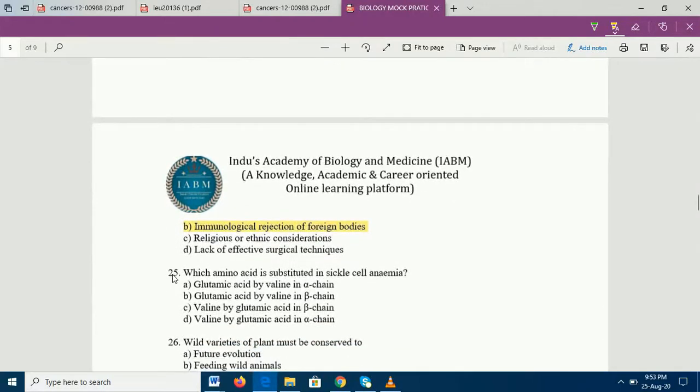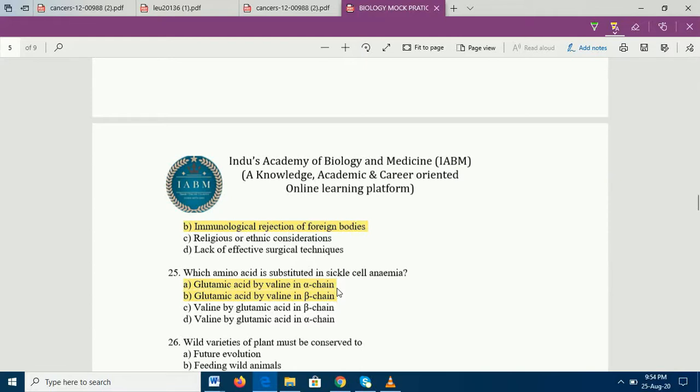And last question for today's session, which amino acid is substituted in sickle cell anemia? The beauty is, every one of us knows that glutamic acid is replaced by valine. So it should be either A or B, because here is the alpha chain, here is the beta chain. Glutamic acid is replaced by valine in sickle cell anemia, and sickle cell anemia is an example of point mutation.